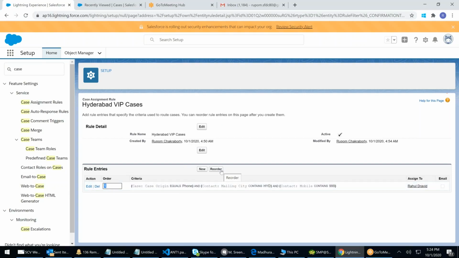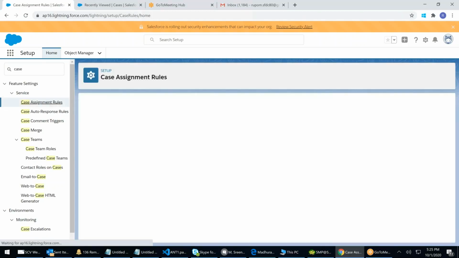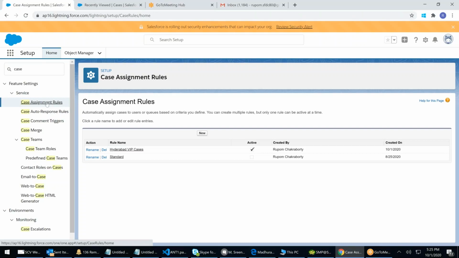You can reorder them 1, 2, 3, 4. First the system will check. If it falls in the first category, it will not go to the second rule. I can create multiple rules with the same condition again. Which one to check? You can create multiple. By the way, it's all active. We call them auto assignment rules. Automatically it has to be assigned, activated.